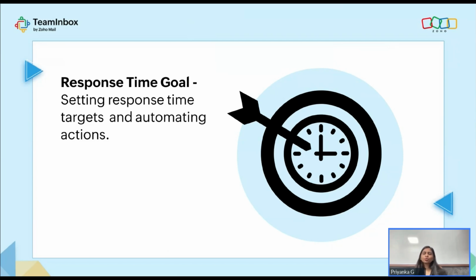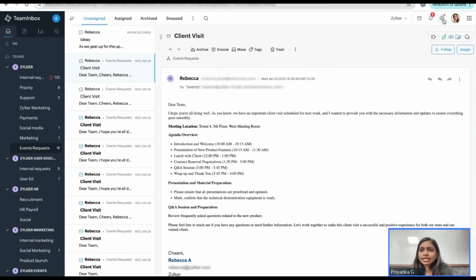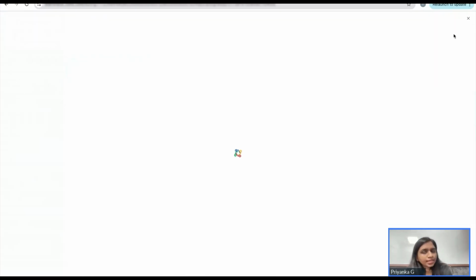In those cases, what you can say is you can set up a rule saying, if a reply is not sent to this person within this period of time, then the following action has to take place, that it has to be assigned to somebody else, or rather it needs to be notified to me, etc. Like that. I'll show you the feature, how it works, so we'll have a better idea as to how we can use this. Here under settings, you can choose more settings.